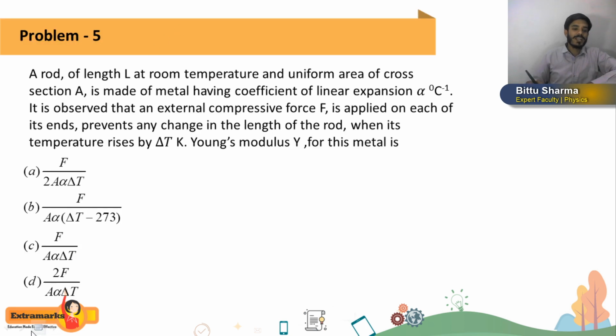Now based on this concept I have one question for you. It's a very easy question, from JEE Mains from about two years ago. A rod of length L at room temperature and uniform cross-section area A is made of metal having coefficient of linear expansion alpha. It is observed that an external compressive force F is applied on its end to prevent any change in length of the rod. So instead of fixing the rod between walls, we are applying a compressive force F, due to which its length is not changing.